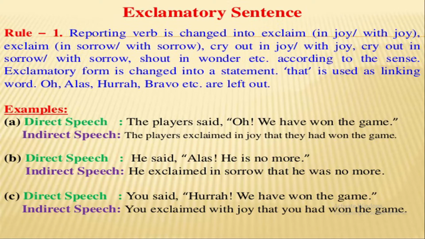In the third example, you said, "Hooray, we have won the game." You exclaimed with joy that you had won the game. Here, the sentence denotes a joy. So, the reporting verb is changed into exclaimed with joy. And hooray is omitted here, and that is used as a linking word. And in all these examples, you see the exclamatory form is changed into the statement.